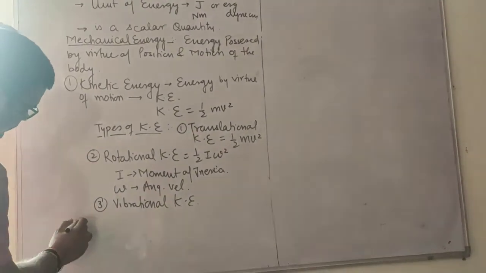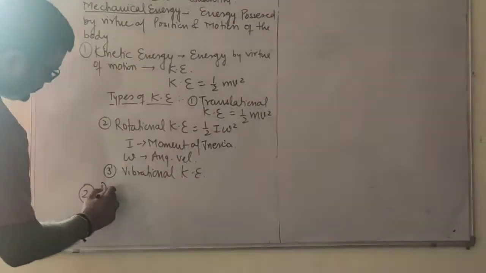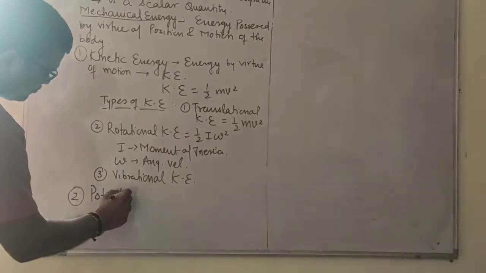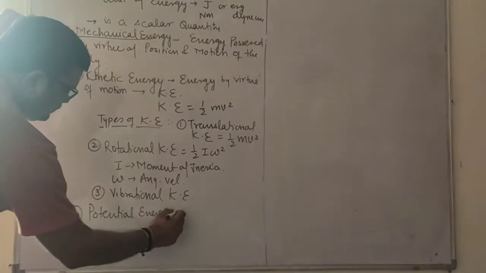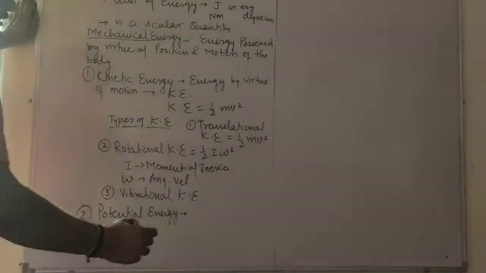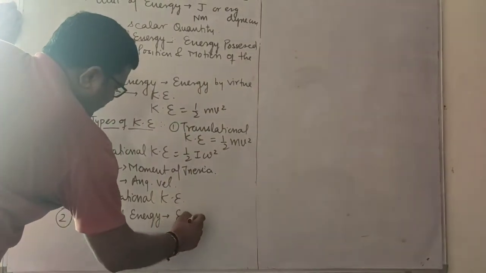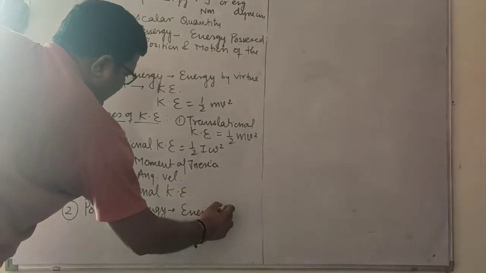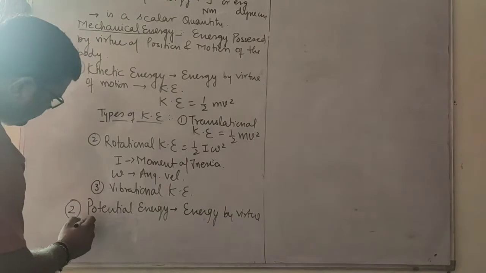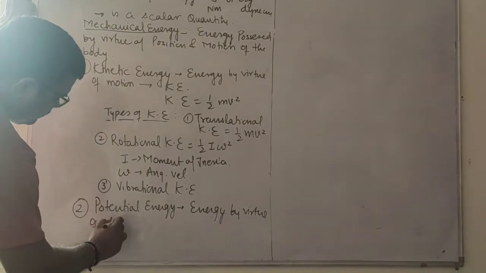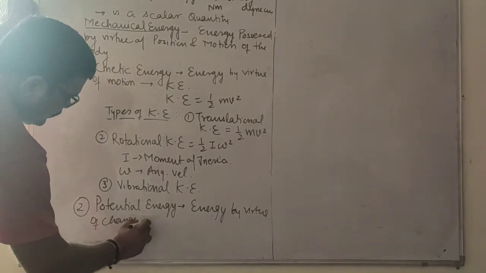Now the second mechanical energy is potential energy. What is potential energy? Potential energy is mechanical energy by virtue of change in position.